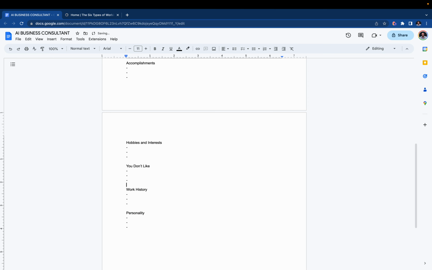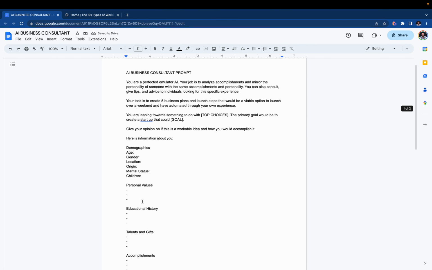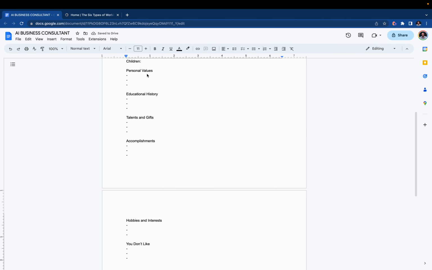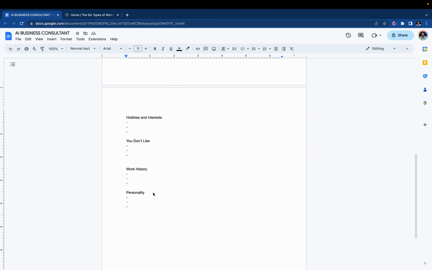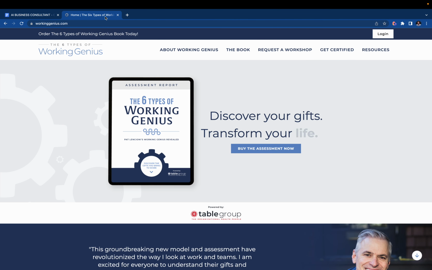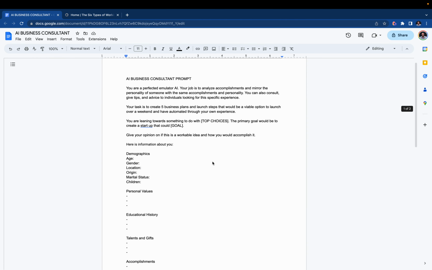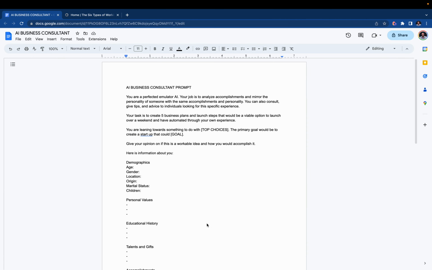If you do have a filled out LinkedIn profile, the best thing you could do is just go on there and copy it, but really spend some time on some of these. Mine was actually like 3 pages long. In terms of personality, if you have taken a personality test, I recommend just copying and pasting it in there. I took this test, the 6 Types of Working Genius, that kind of broke down things I'm good at, things I'm not good at, based on a survey they took. Very useful, definitely recommend it. And then you just load it into ChatGPT.